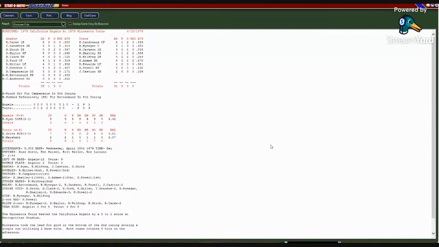For the Angels, Bert Campaneris 3 for 3, while Dan Ford went 2 for 4, and then Bobby Grich went 2 for 5. Again, both teams with 9 hits, Twins with 3 errors, Angels with 1. The Twins 5 runs, 9 hits, and 3 errors, while the Angels 1 run, 9 hits, and 1 error. Final score: Twins go to 6-5, Angels fall to 6-6.